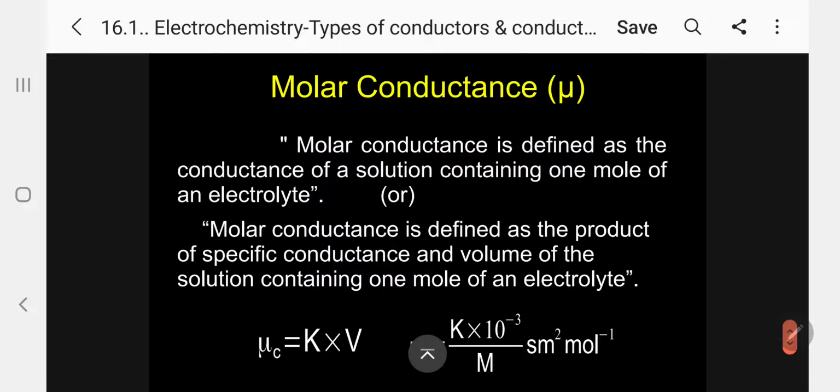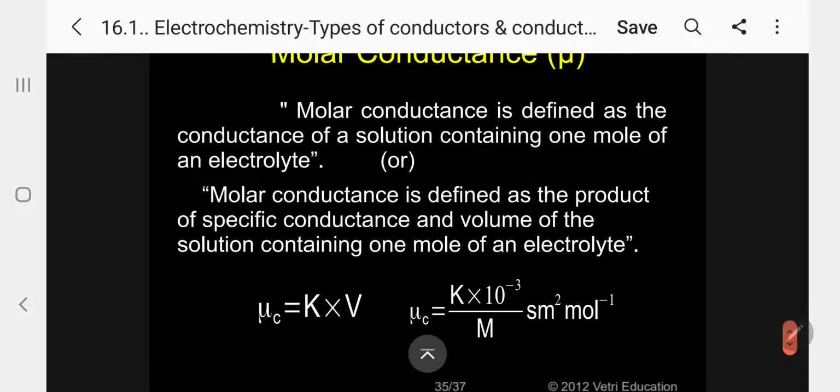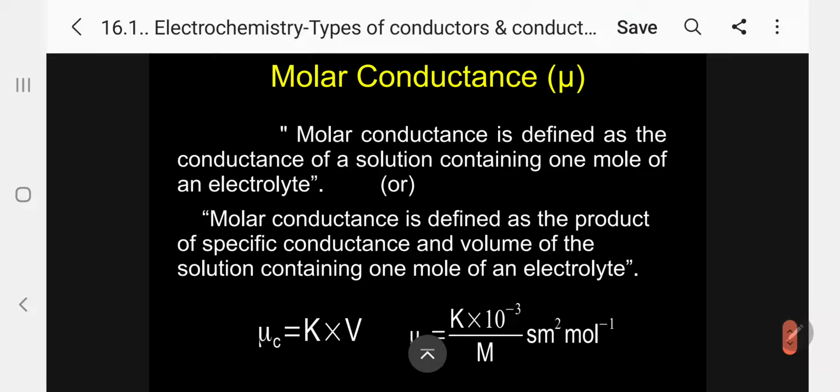The next one, the third one, is molar conductance. What is molar conductance? Usually denoted by mu. Molar conductance is defined as the conductance of a solution containing 1 mole of an electrolyte. Or molar conductance is defined as the product of specific conductance and volume of solution containing 1 mole of electrolyte, as in the case of equivalent conductance.